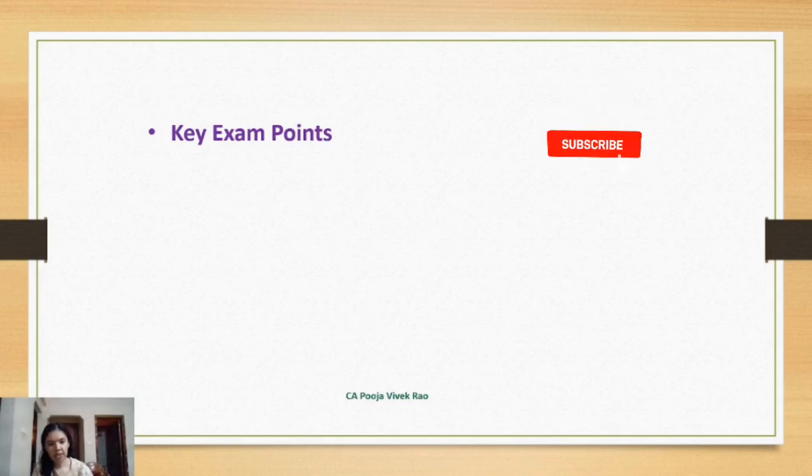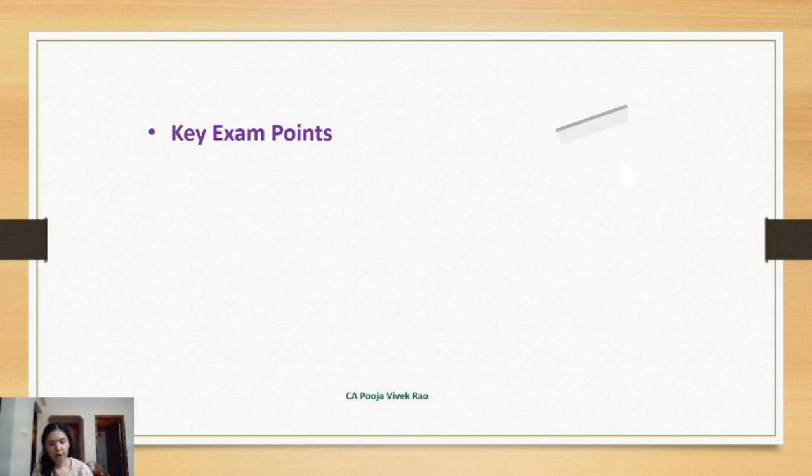For example, if there is a question on contingent liability and you are not sure about the complete name of the accounting standard and number, you can simply write as per accounting standards, and then you can continue the answer. So that's better than wrongly quoting the AS number with the wrong para.